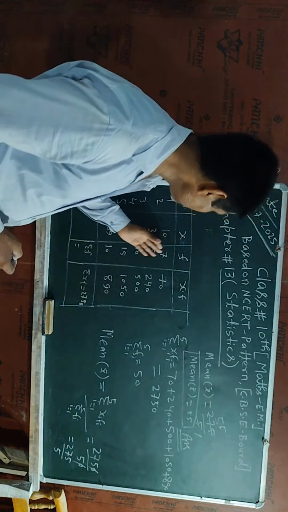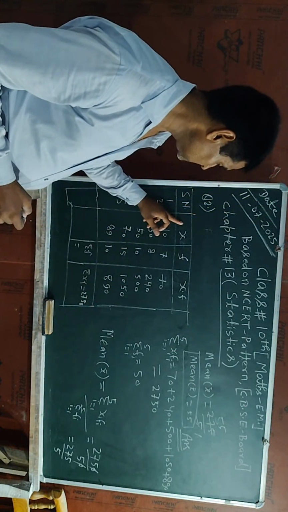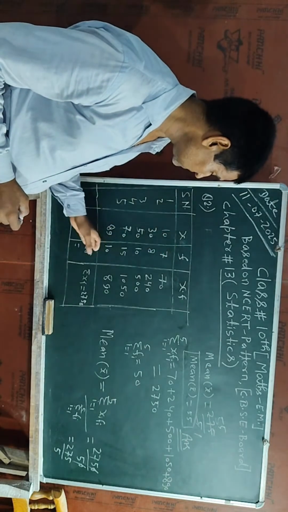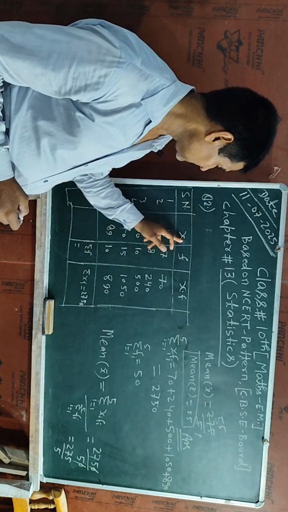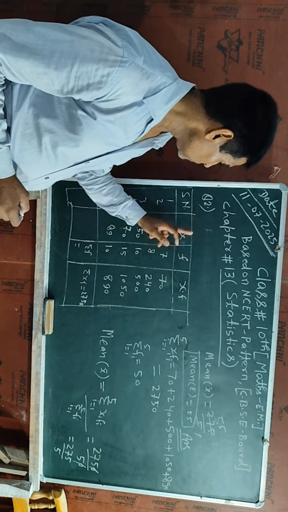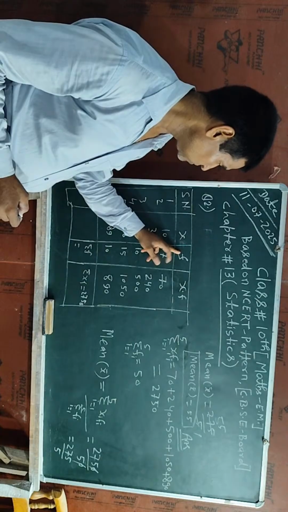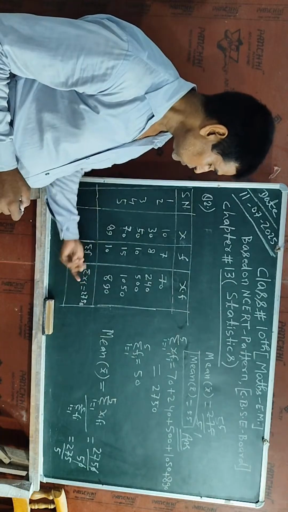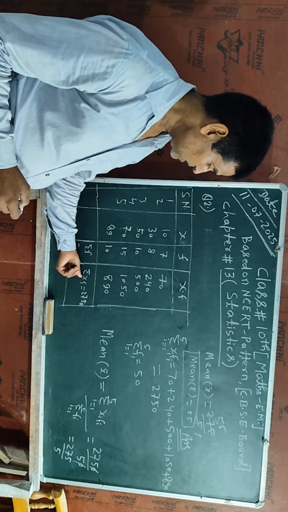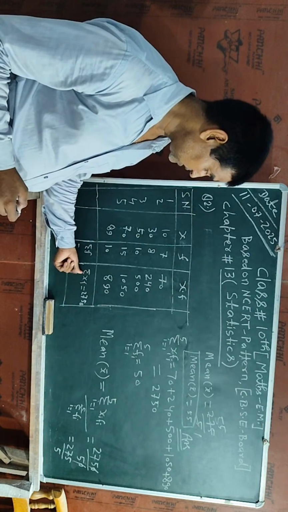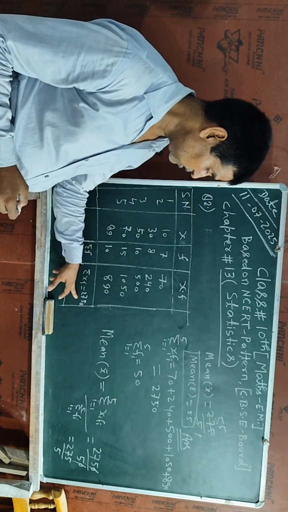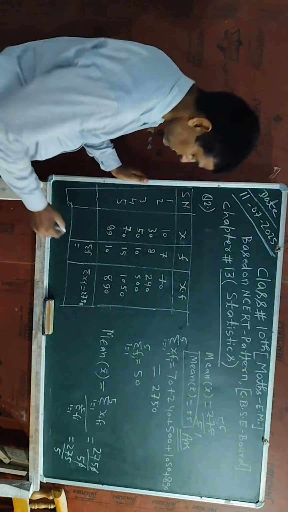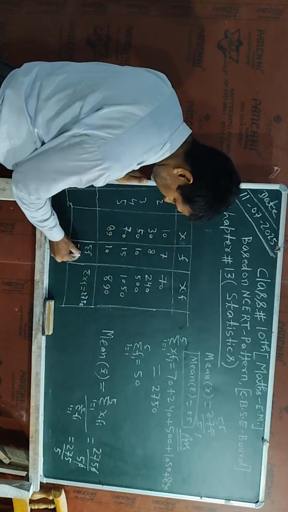And if values are given in tabular form, where x represents the number of terms and f represents the frequency, so we will take the multiplication of these two terms, one term is x and another term is f. So corresponding terms I will multiply, and after multiplying I will take the sum. So that sum will be sigma xf. Sigma represents the sum of all terms, which is equal to 2750, and for the frequencies I have got 50.